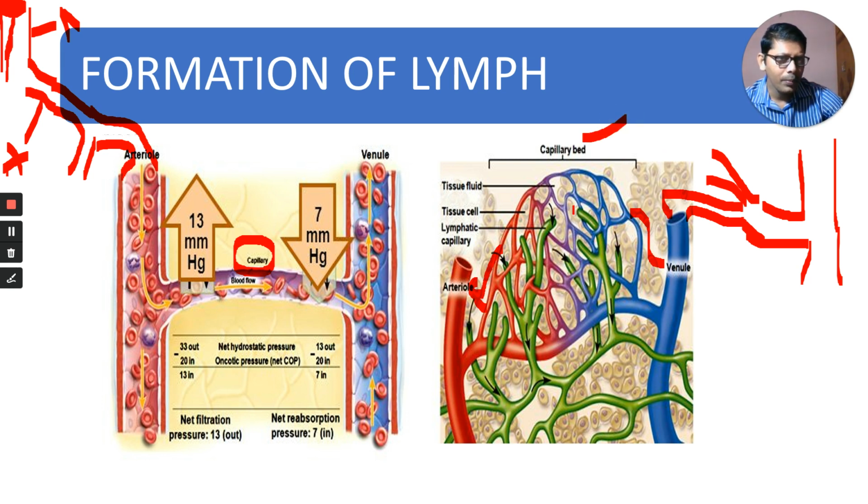In this capillary bed, you can identify two types, one blue color, another red color. The blue color ones are the capillaries towards the venule. The red color ones are the capillaries towards the arteriole. Okay, you know now. Come to this diagram. Observe this one. This is a section of this diagram. When you take a section, it appears like that.